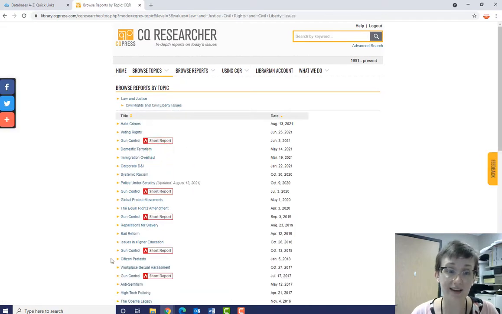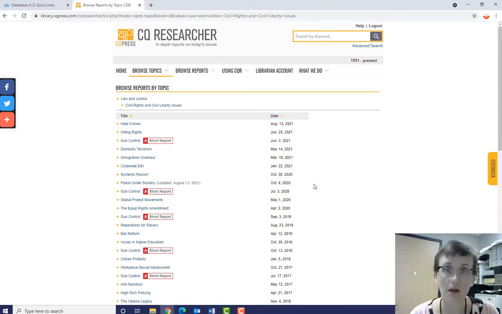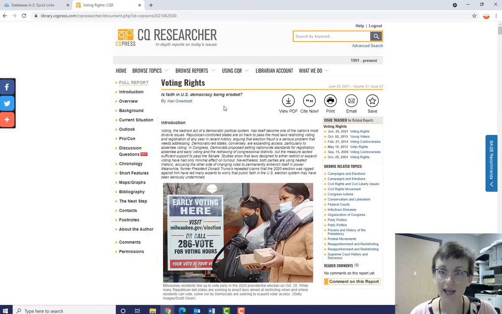And here we have a list of all the related reports presented in chronological order, that is, the date they were published. I'm going to click on Voting Rights from June 25th, 2021. And this layout you see here is the layout that every single report follows.